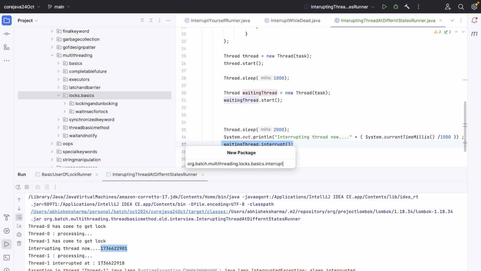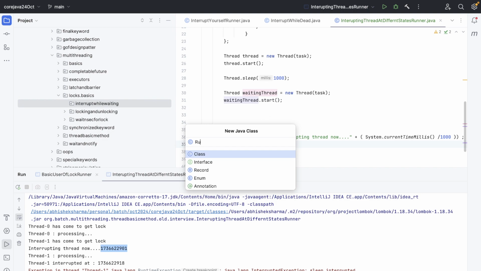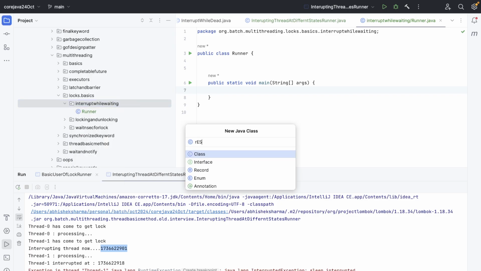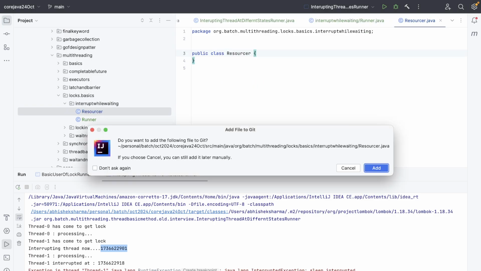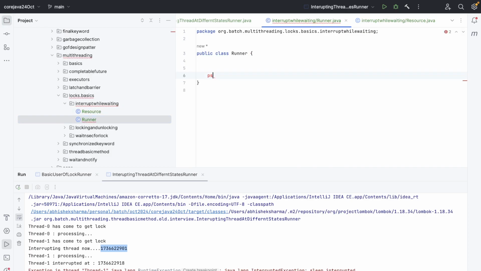Interrupt while waiting. So for interrupt while waiting, I'm going to create a runner, obviously psvm, and I need to create a resource. Okay, my bad. Resources should be a resource class. Then psvm, which was great.